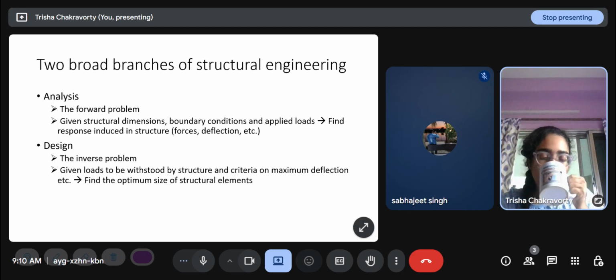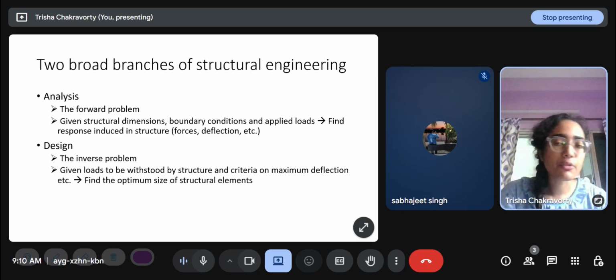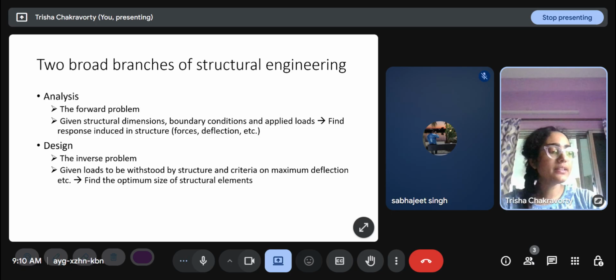And analysis is also an important part in the design process, because in design we generally assume a certain cross section, connectivity, and material, and we carry out an analysis to see whether the limit states are being satisfied.